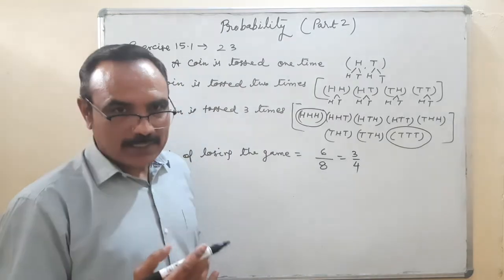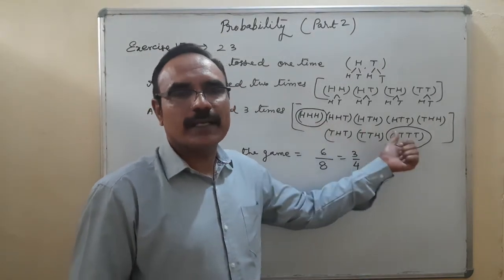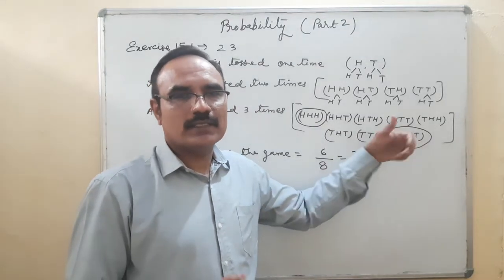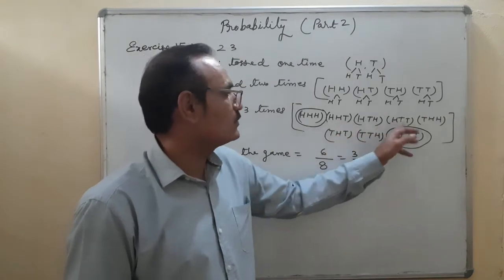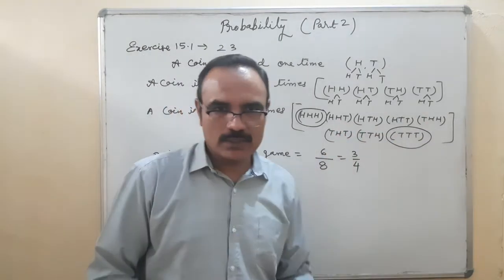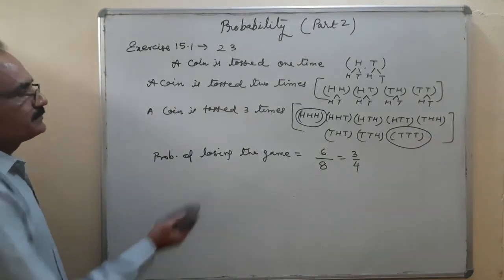Because he is winning the game only when he's getting all 3 heads or all 3 tails on the uppermost face. Otherwise, he will lose the game. So the favorable points are 1, 2, 3, 4, 5, 6 upon total possible points 8.